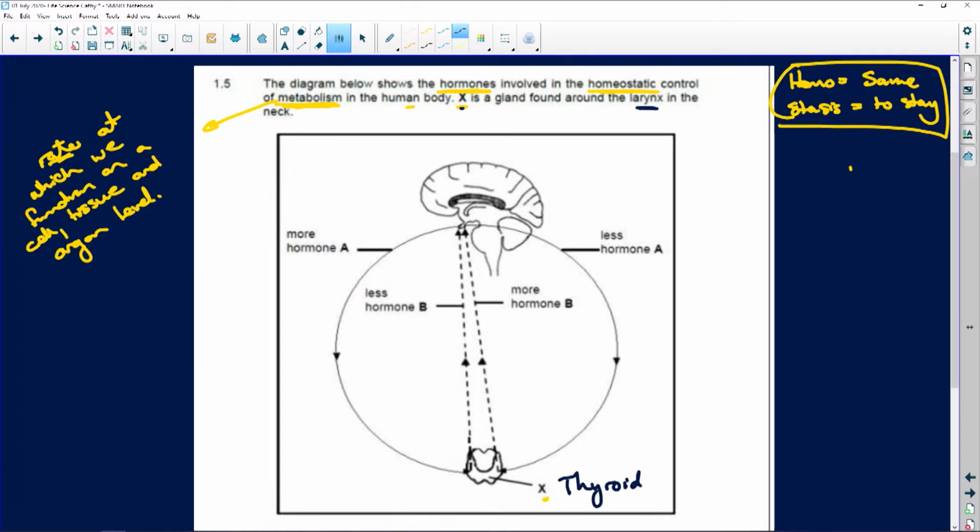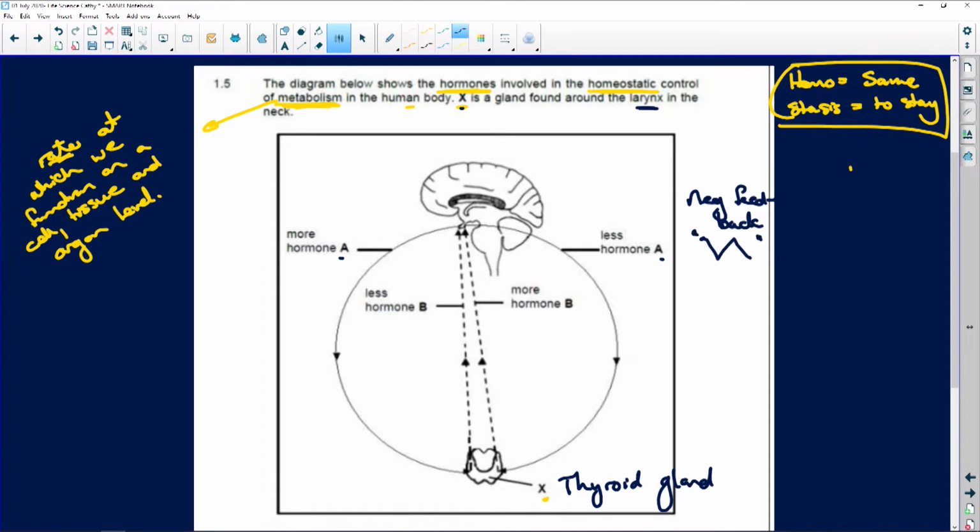Okay, so this one sitting at the larynx, where your voice box is, is the thyroid gland. All right? Now, we say more hormone A, we have less hormone A, so now we know we're looking at negative feedback. Okay, more, less, more up, less down, more up, less down. That's what we're going to be looking at.